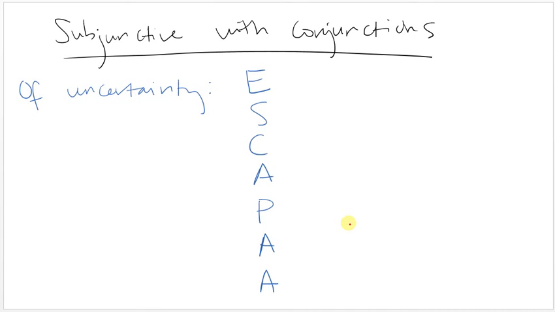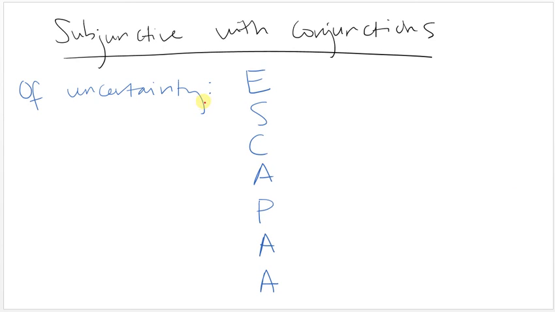Today we're going to be talking about subjunctive with conjunctions. Conjunction, junction, what's your function? Hopefully you remember that song. And also hopefully remember that conjunctions are basically used to connect two parts of a sentence. So it's like a bridge. And with the subjunctive, you normally have to have two clauses, which means you have two subjects and two verbs. So conjunctions are what connect those two clauses together.